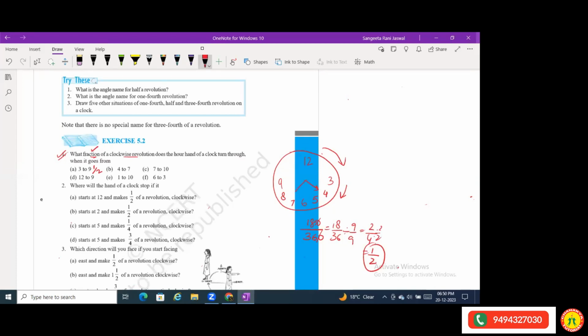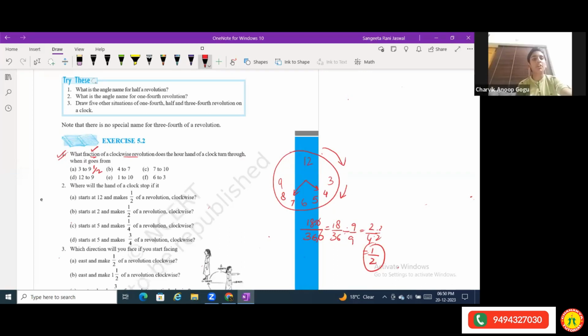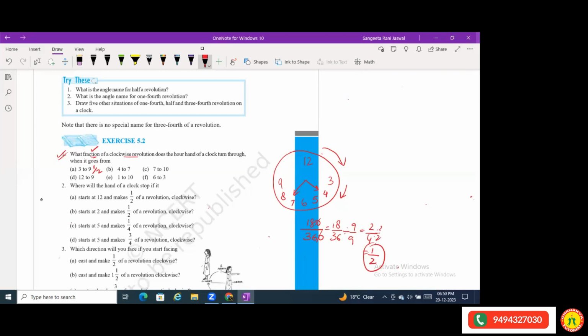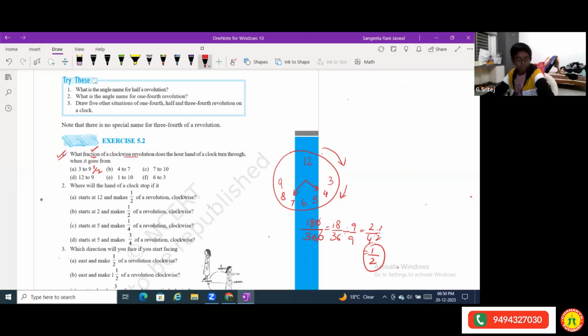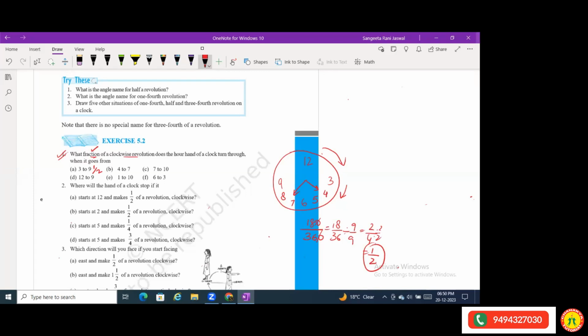Charvik will tell me this. Charvik? Ma'am, I'm still doing it now. Ma'am, can I say, Rishit? Just a second, Rishit. Let me give turn to others also. Okay, ma'am. I know you can do. Ma'am, done, ma'am. Good, Sritej. Sritej, you also wait. Let me ask somebody else.